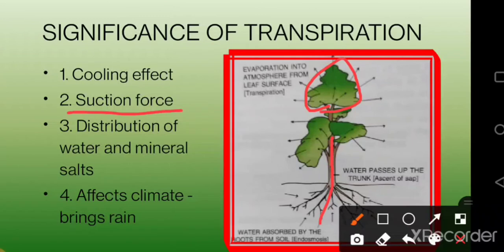Then the third and the most important point: if there is no transpiration, water cannot rise up, and this water is not alone coming up through the xylem. It brings a lot of mineral salts dissolved in it. So the proper distribution of water and mineral salts takes place through the xylem, but it can occur only when transpiration takes place. Well students, the last point is the most important one.